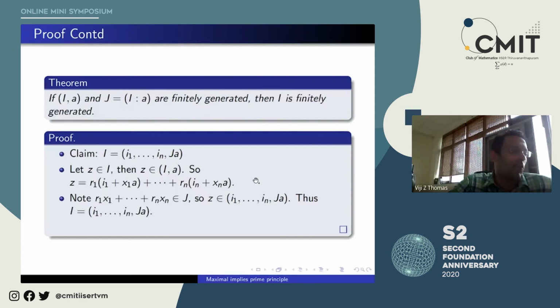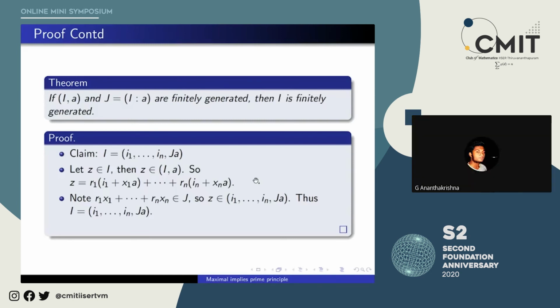So take the union of a totally ordered chain I alpha of ideals that are not finitely generated, call it I. So I is the union of the I alphas, and you want to show that I is not finitely generated. But that is easy, because suppose I were finitely generated by A1 to AM. Then since I is the union of the I alphas, this A1 to AM will belong to some I alpha. As a consequence, this I alpha will be generated by A1 to AM, and hence I alpha will become finitely generated. But you started with the union of not finitely generated ideals. And we are done.